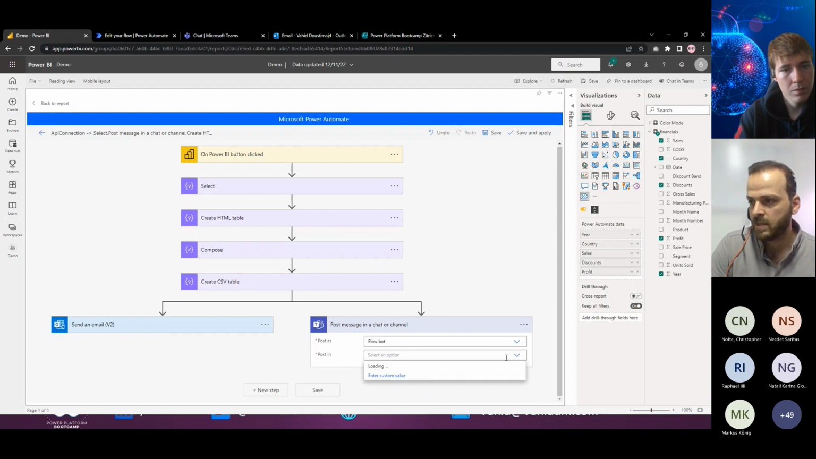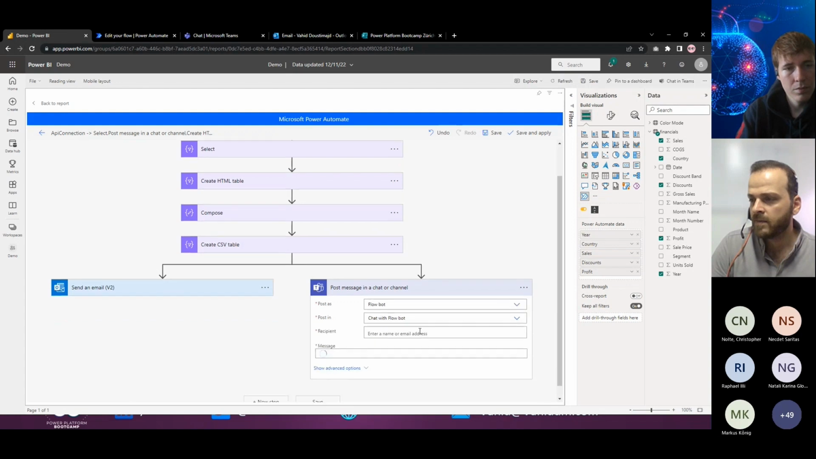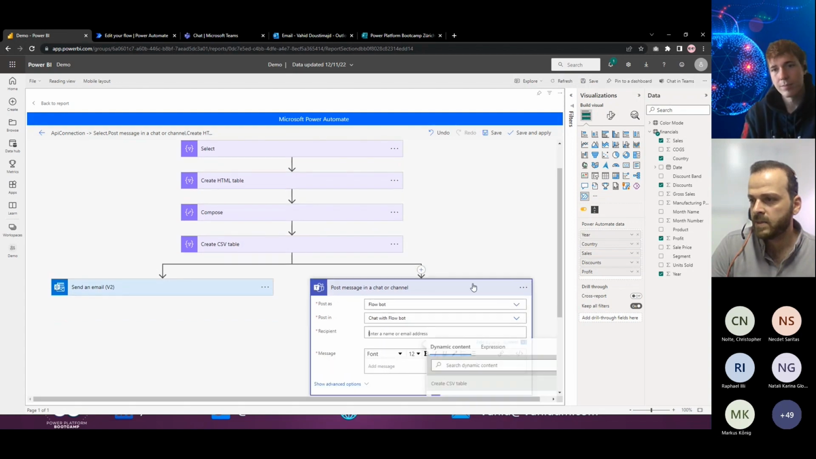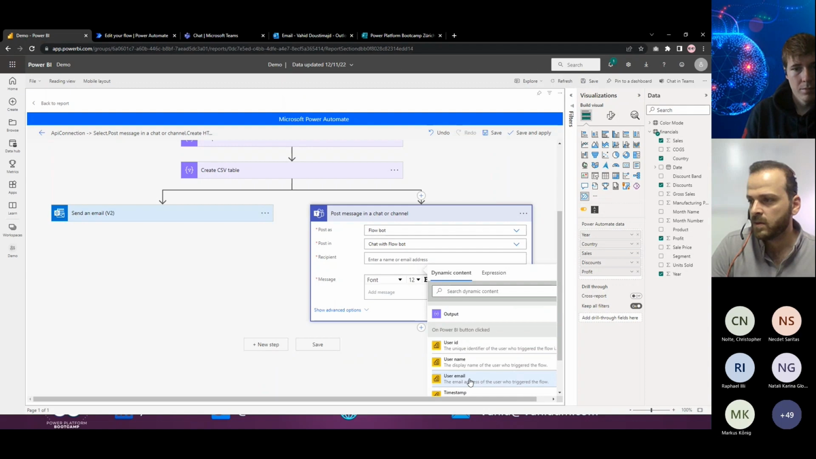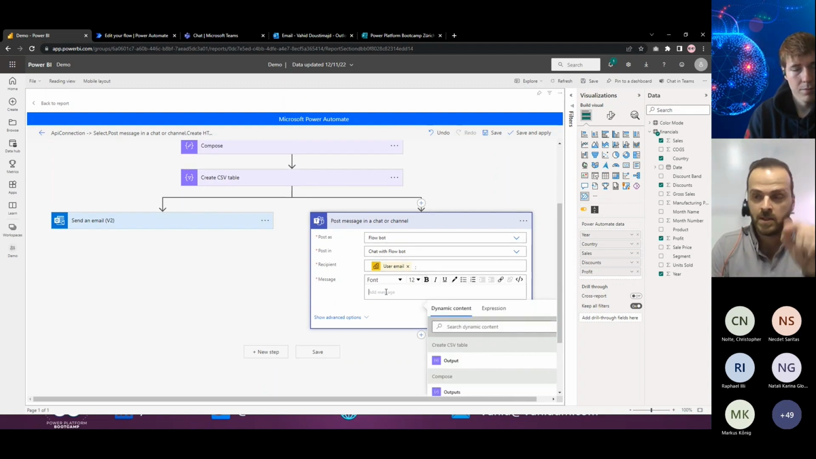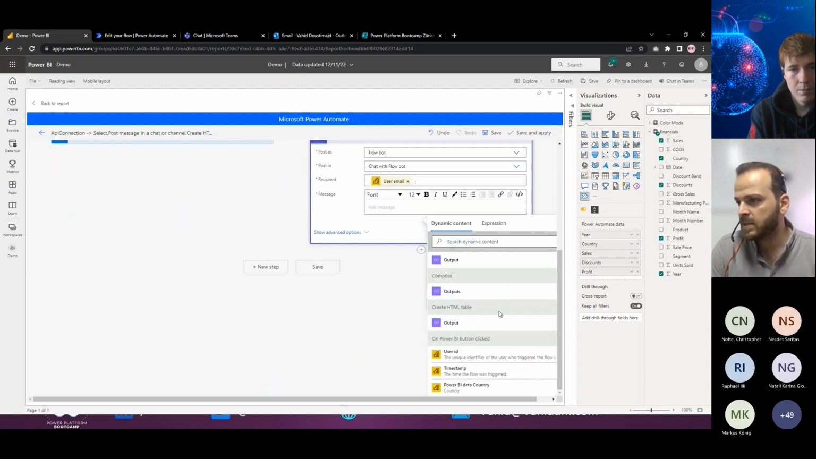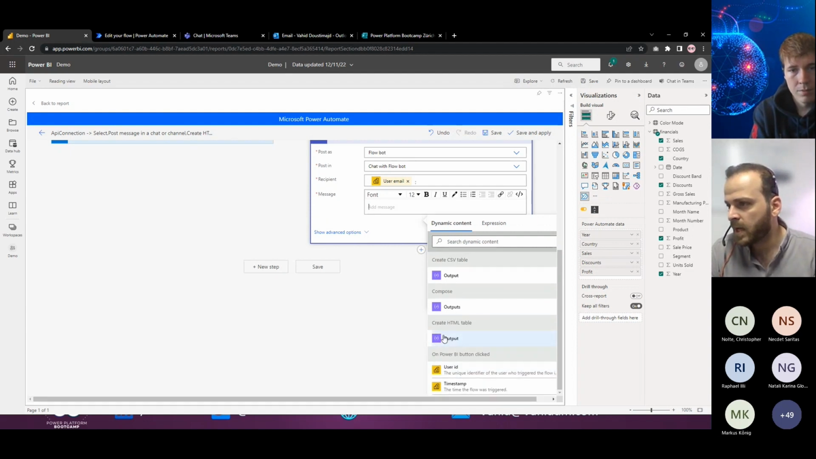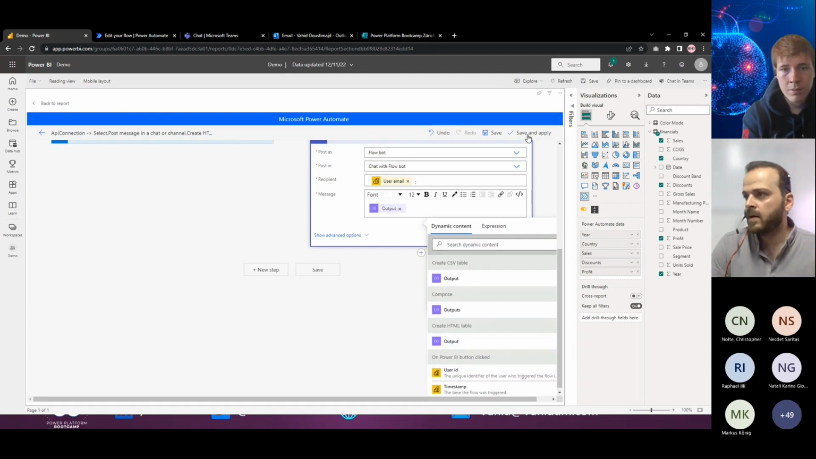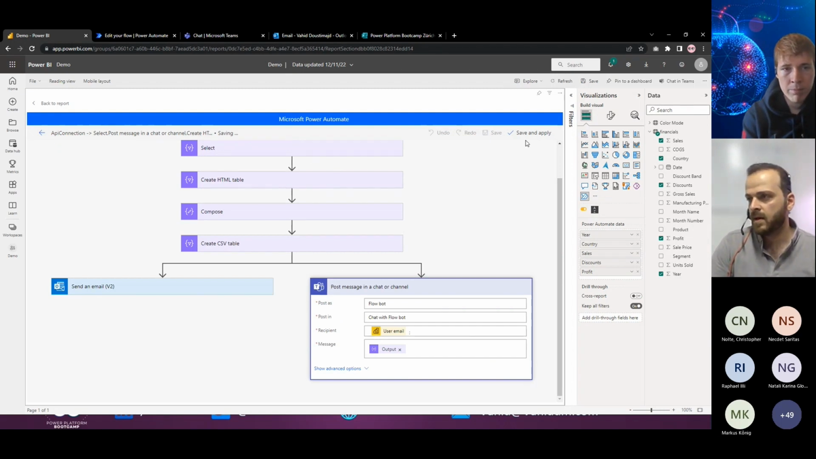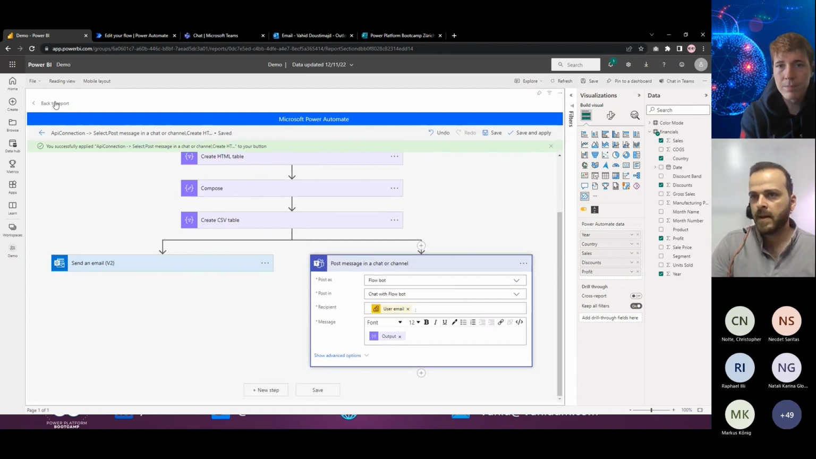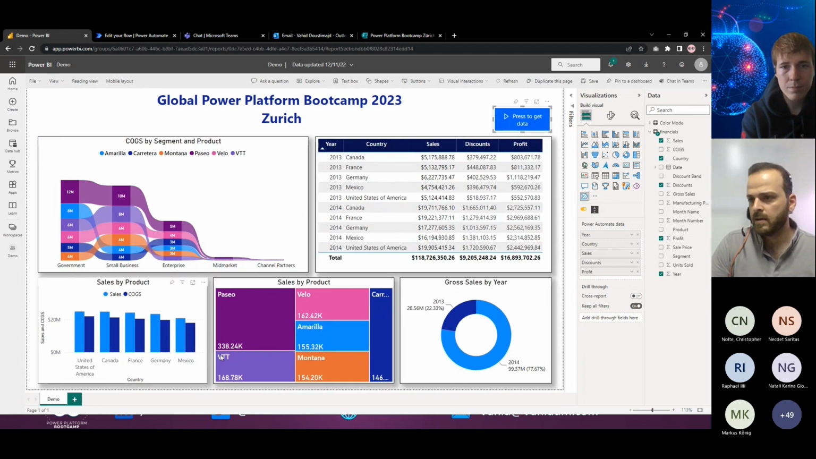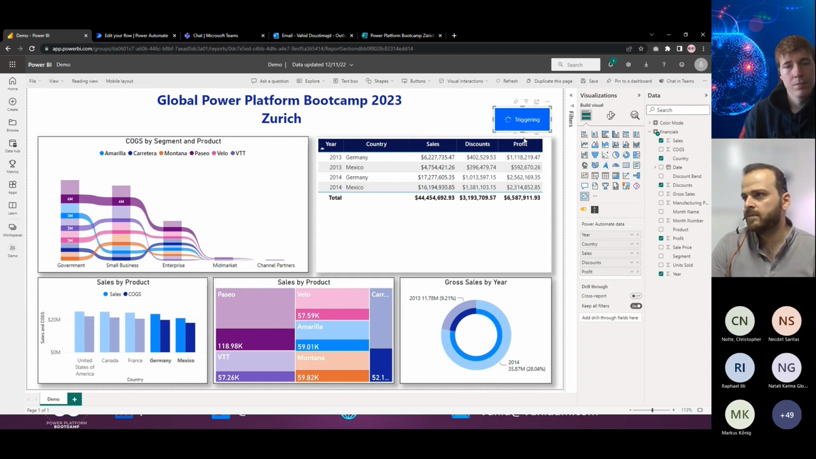So again, I will select the chat with the bot, and in the body of that one, the recipient who will receive that one is the email address of the person who clicked on that button, and here I want to select the output of the HTML table. Okay, let's test it again. Hopefully this time that will work. Back to the report and select another, for example, Germany and Mexico. Then click on trigger the flow again.